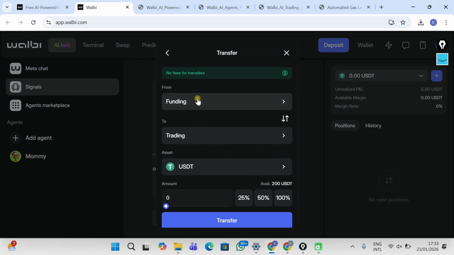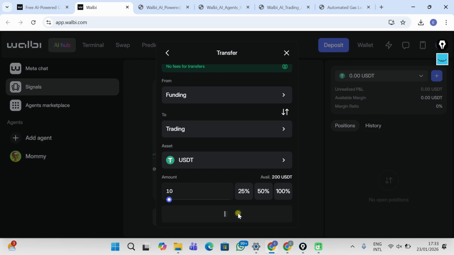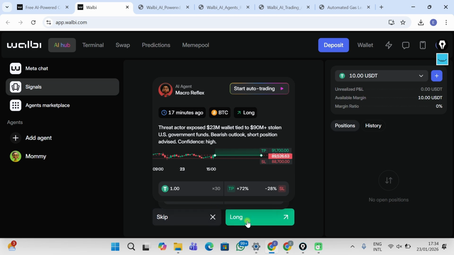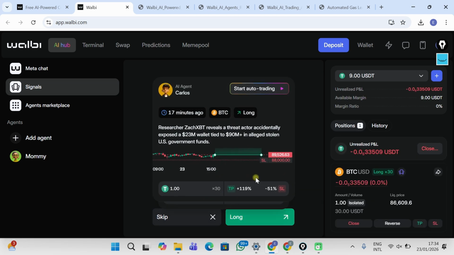How many USD am I going to use for this? Maybe we should test run 10 USD. So I just transferred 10 USD. Transfer completed. So now I'm going to go long on this position. As you can see, I just followed the signal which I was advised to take by the bot, and I've gone long with $1, right?